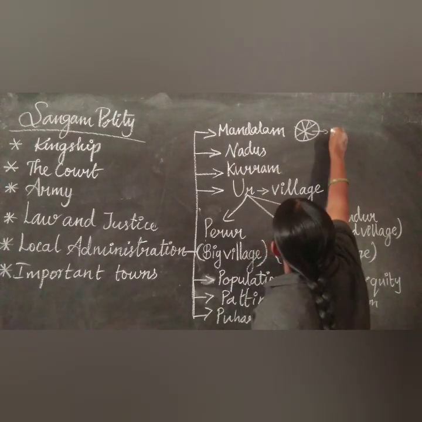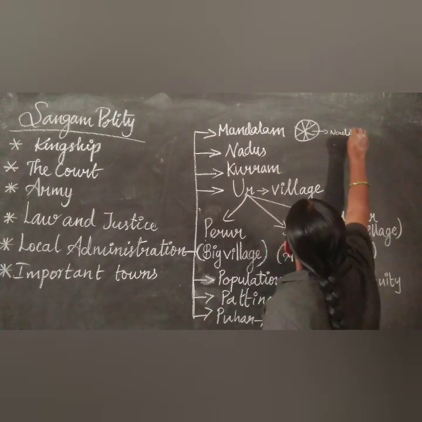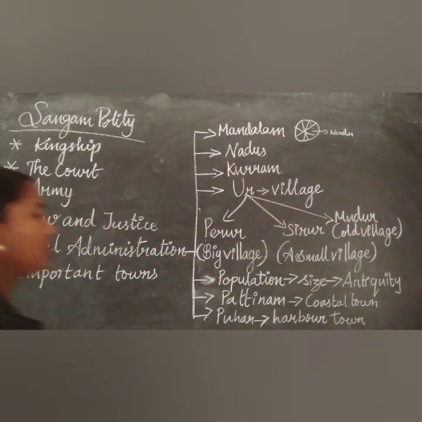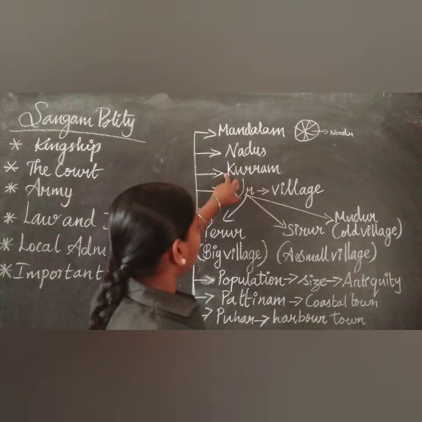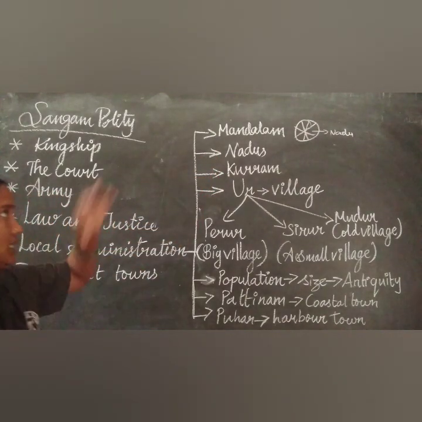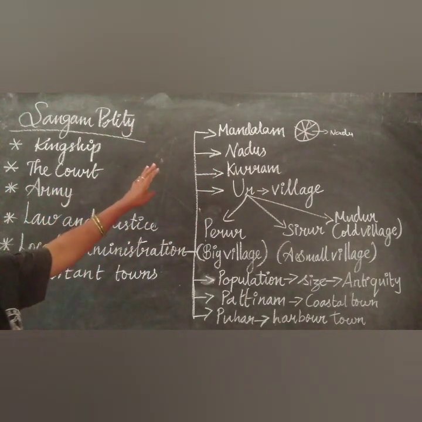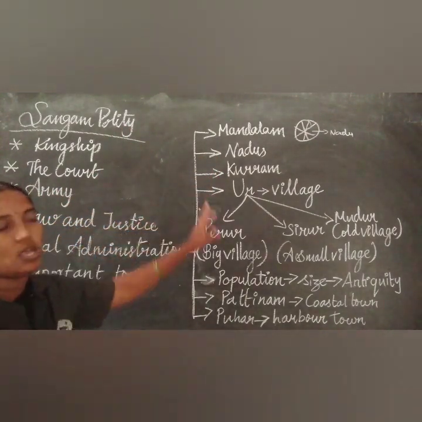Kuram was a subdivision of nadu. First Mandalam, then divided into nadu, then the subdivision is Kuram.